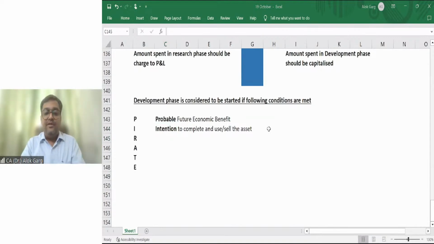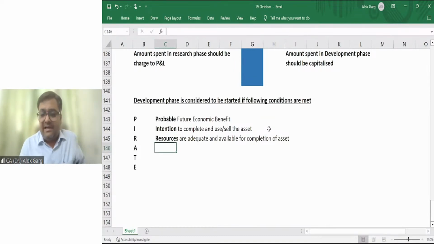R stands for resources are adequate and available for completion of the asset. Resources are adequate, right? The company has enough scientists, enough doctors, and enough money to spend on the development or on further research, right? So the company is certain that yes, we will be able to achieve it. But now the company has to spend some additional money as well. So the company has enough technical and financial resources to complete the asset. So R stands for resources are adequate and available for completion of the asset.